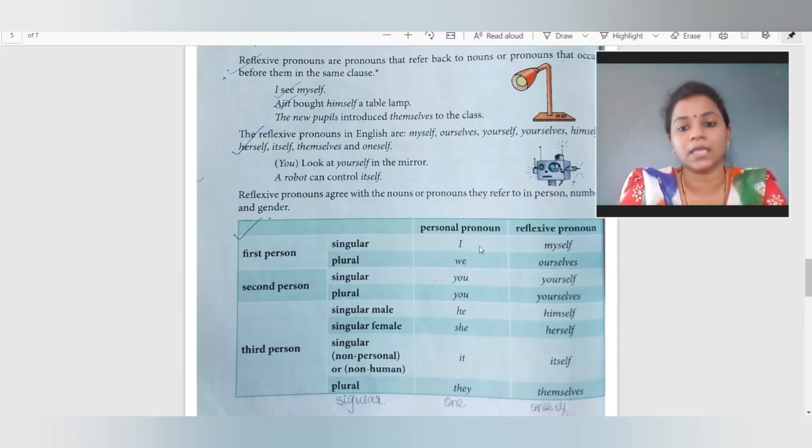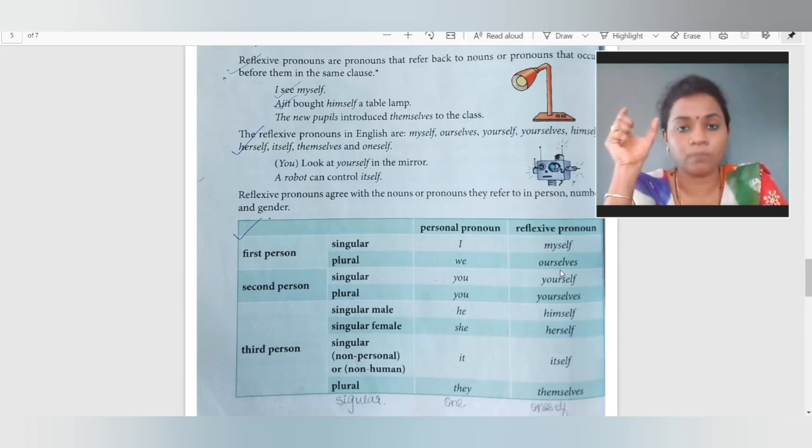For singular it will be I or myself. Plural it will be we and ourselves. You will think here why not ourselves? But you always have to remember whenever you are using plural form for the reflexive pronoun, it will always come selves. वहां पे हमेशा सेल्स लगेगा, सेल्फ नहीं लगेगा. Ourselves, themselves. Okay, so there will be no self there.